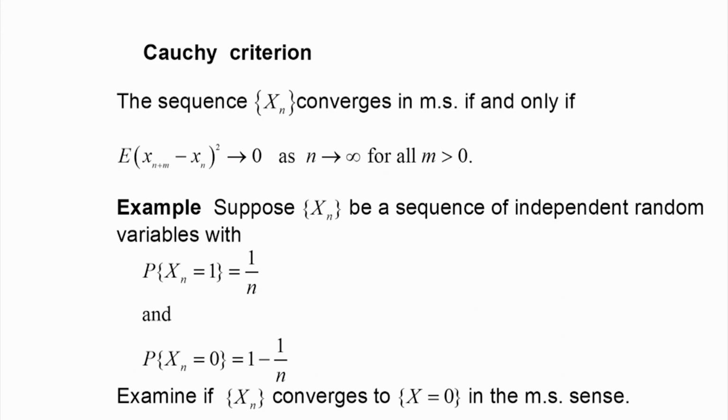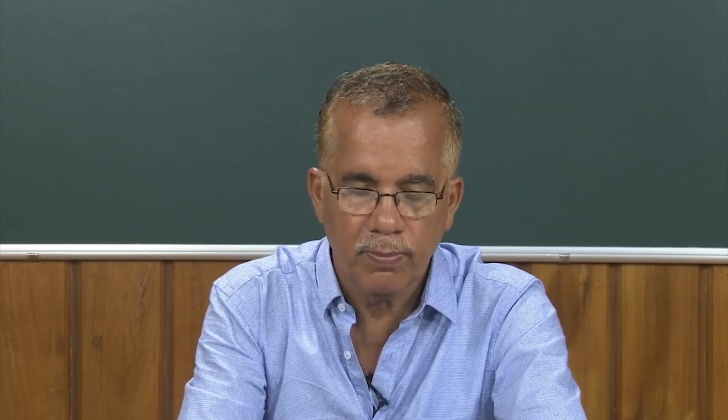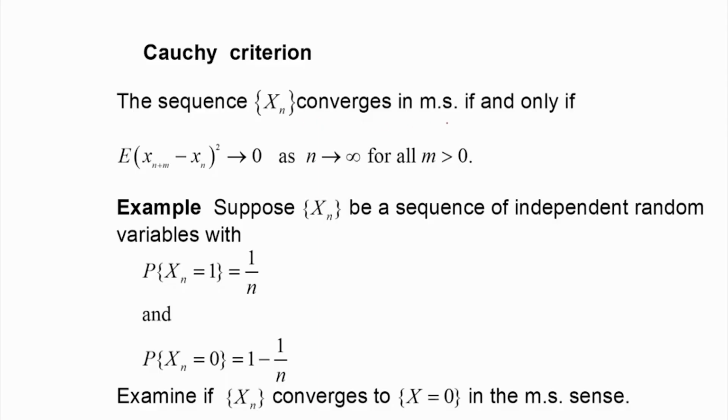So, this is the concept. Now, here without knowing the limit, the mean square limit of x n, we can prove whether this sequence x n converges to some unknown random variable x or not.